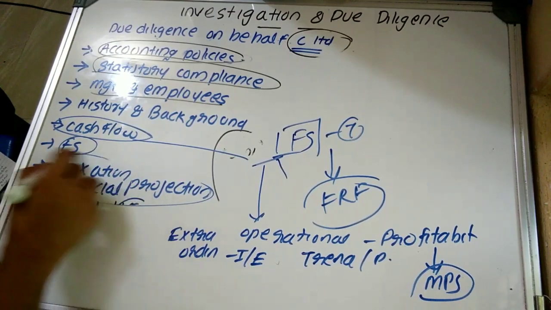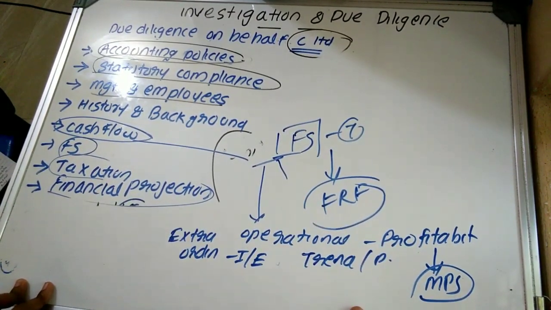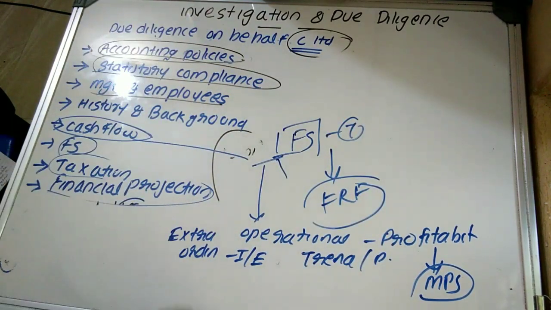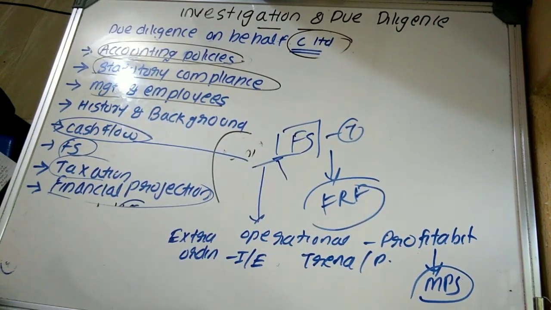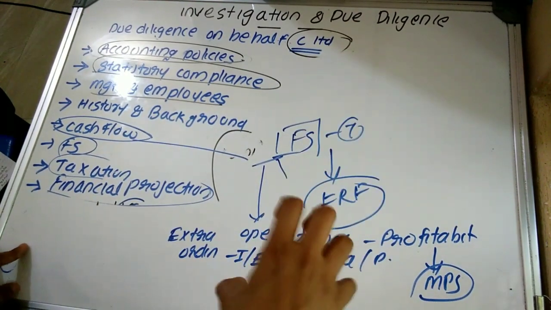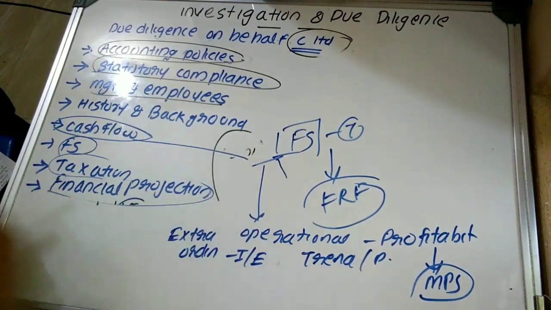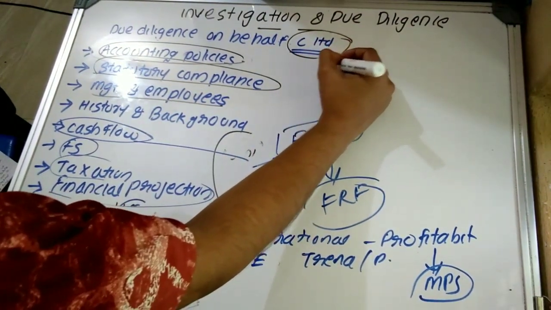Then the last one is what? Sorry, not the last one, taxation. Actually, taxation is a separate due diligence. It is not a part of what? Financial due diligence, but it is an integral part to determine the financial status.